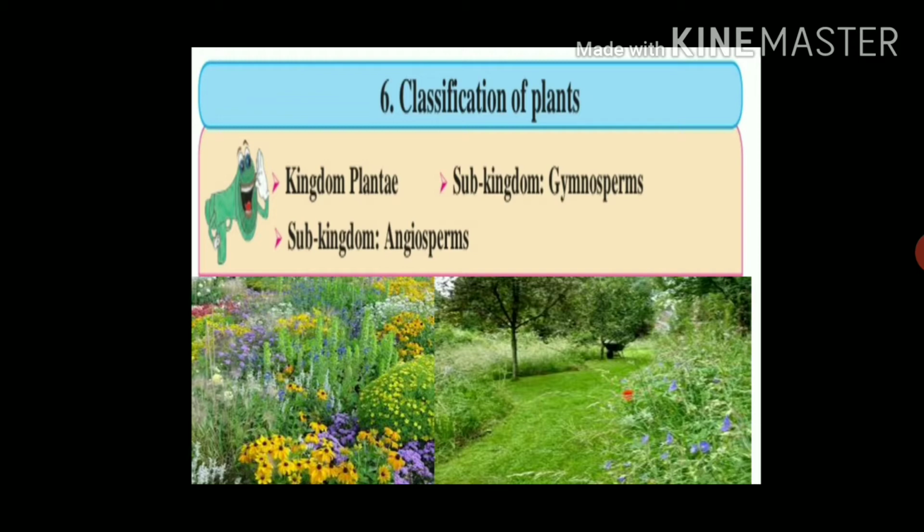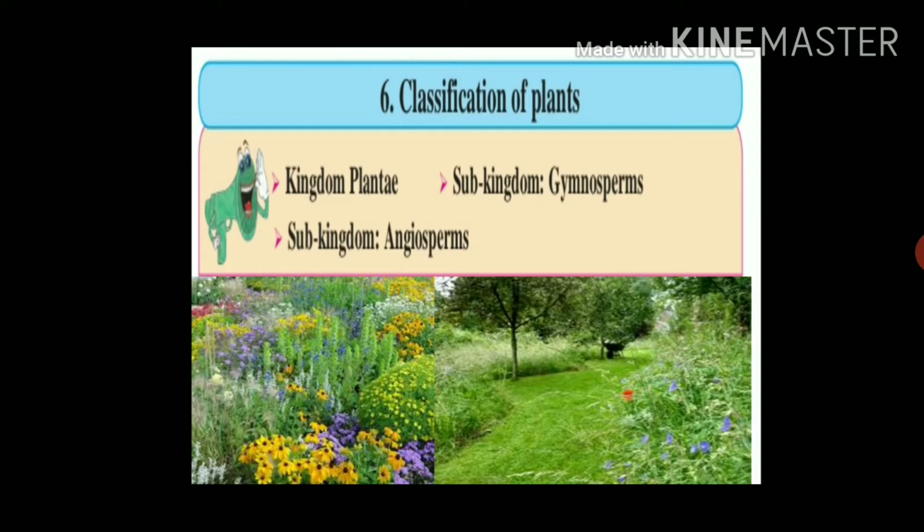You have already studied the kingdom Monera, kingdom Protista and kingdom Fungi of the five kingdom classification system proposed by Robert Whittaker for the study of living organisms.